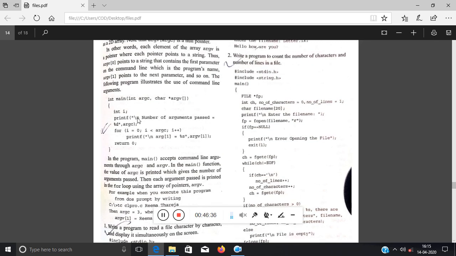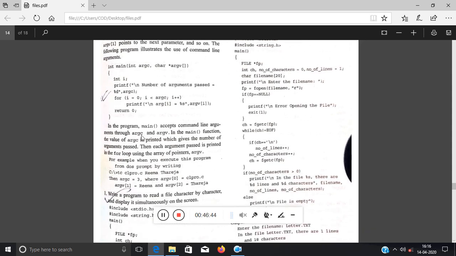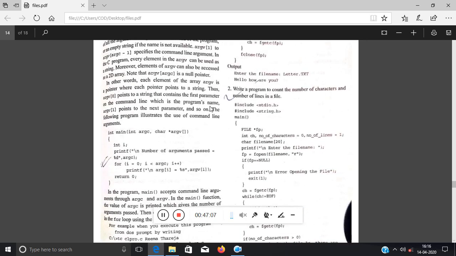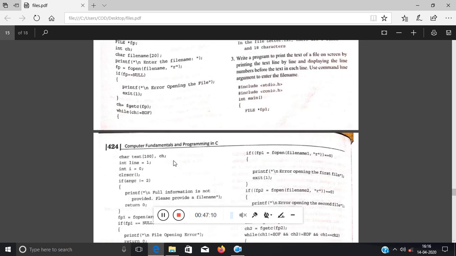Clear? So inside this, if I print argc, then what will be its value for this input? That is 3. And if I want to print the corresponding names, what I will do is take a loop: i=0, i should be less than the number of arguments, and i++. Then printf argv[i]. So argv[0] will print clpro.c, argv[1], when i is incremented to 1, will print rima, and then argv[2] will print thareja. Clear? Now, how to do a file program with this part? Okay. Now see.